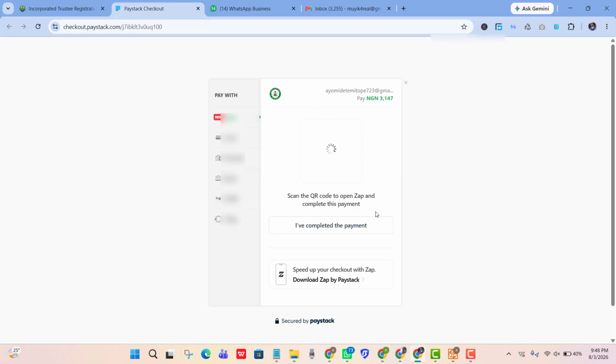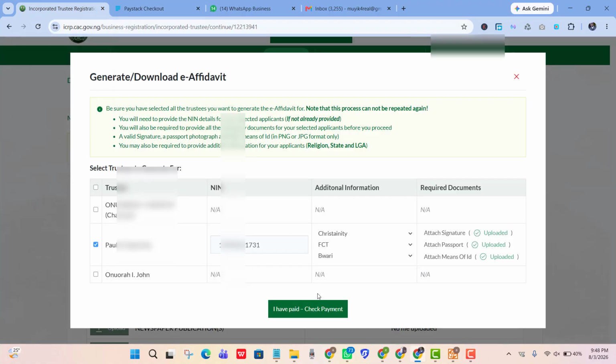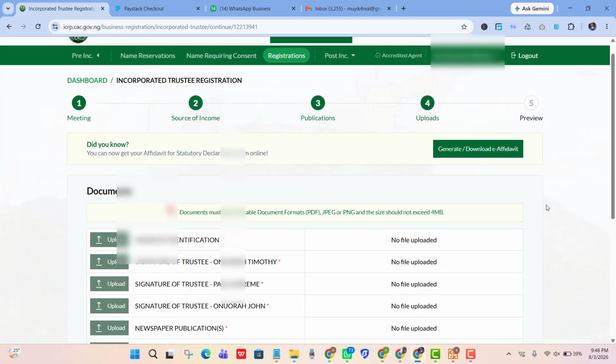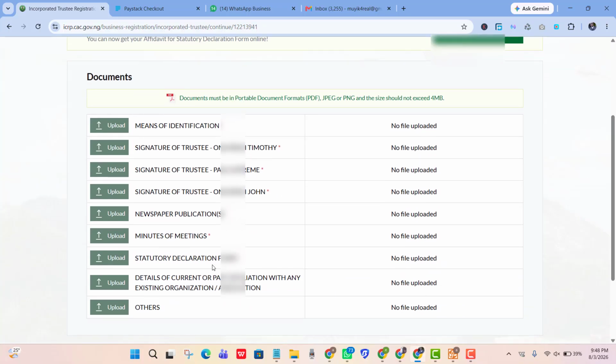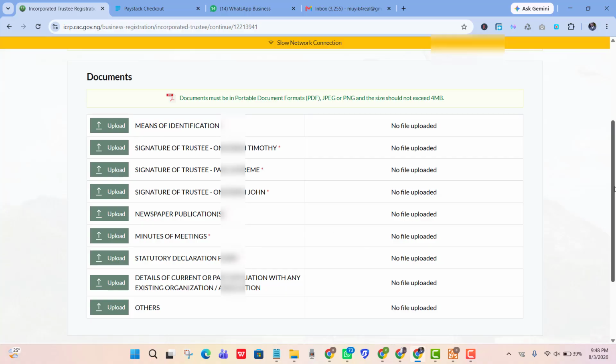If you're okay with that, you just make the payment like you're making any other online payment. Once you're done making the payment, you come back and click on I have paid, check payment, and it's going to reconcile your payments, and this process will be successful, so that by the time you're done, you will not need to manually submit any trustee declaration form again. You can just go ahead and submit other forms or documents to CAC, and then the process is going to be completed. So this is how to generate your e-status declaration form from the CAC portal.